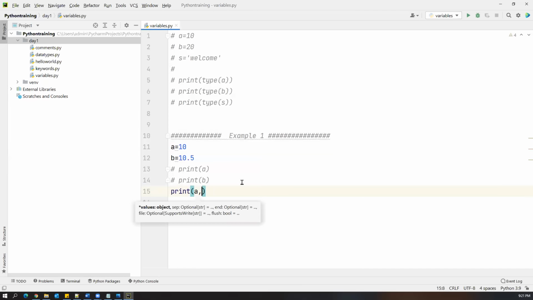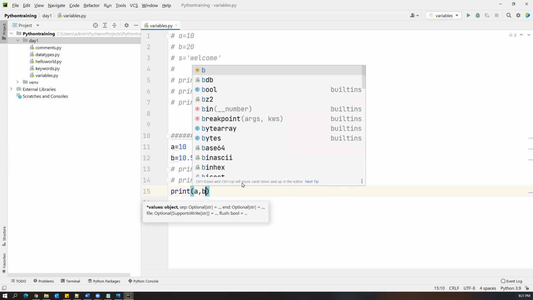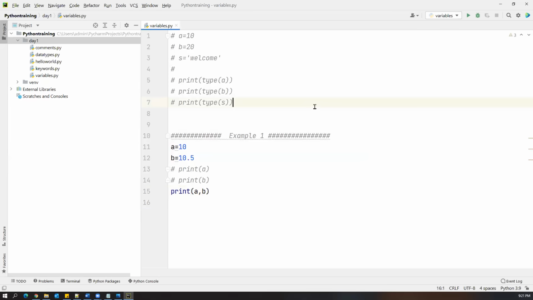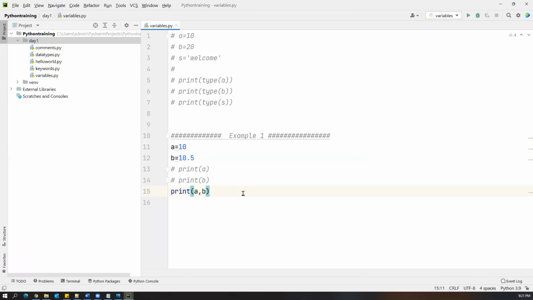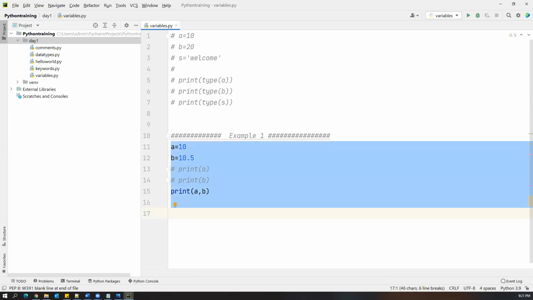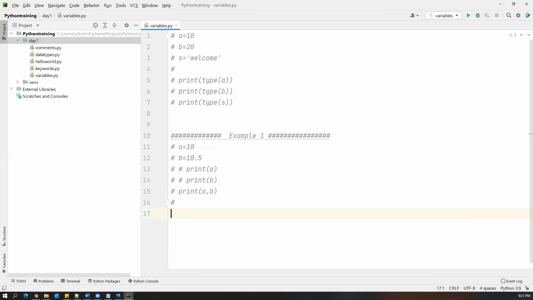Print a comma b. Simple. Like this, you can put all the variables separated by commas. Let me execute, which will also give the same result. 10 is the value of the first variable, 10.5 is the value of the second variable, a and b. Right. Now observe this. I'm also commenting this code. Now look at this.